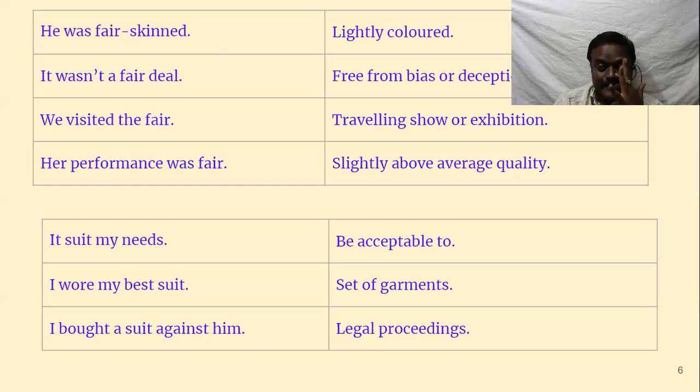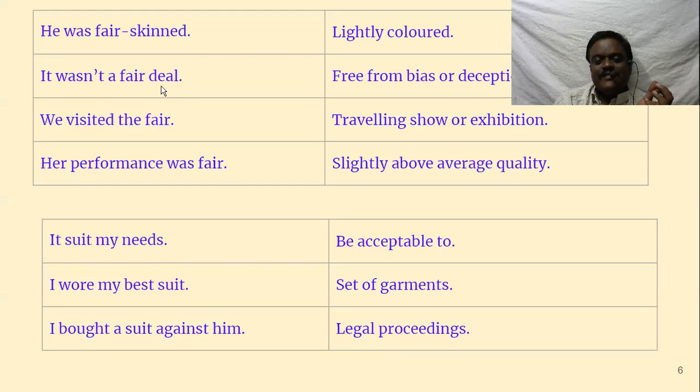When you go to a marriage, we say, the bride is fair, or the bridegroom is fair. That means light colored. Dark colored. In Telugu, we say Nallavadu, Tellavadu. It's not like that. In English, we say fair skin. Fair means, in Telugu, Tellaga. But nobody is white, we don't call him white. We call him fair skinned. Let's go to the next one. That means lightly colored.